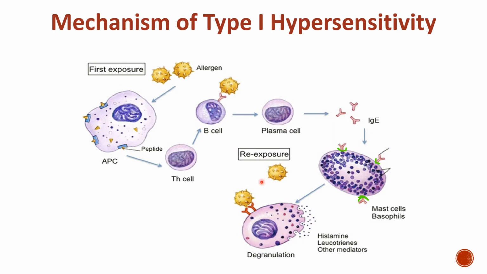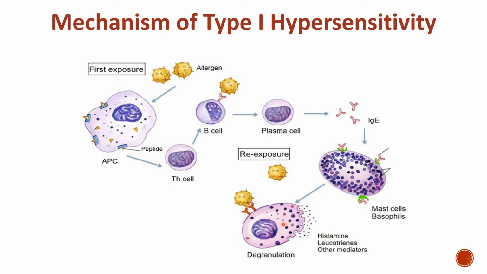This allergen will come and cross-link with the Fab region of IgE bound to mast cells and basophils. That will lead to degranulation of mast cells and basophils.